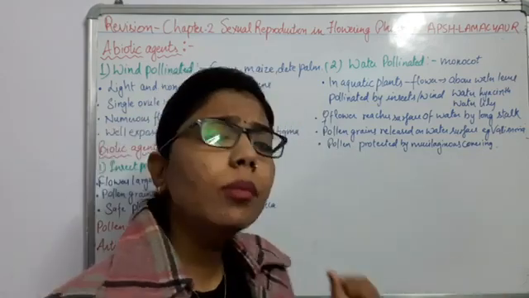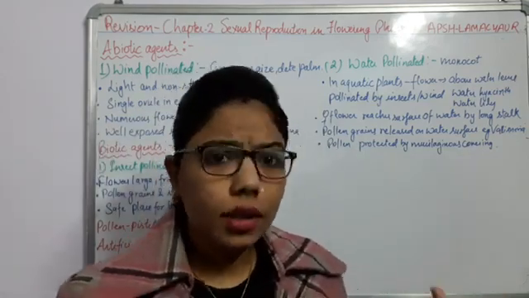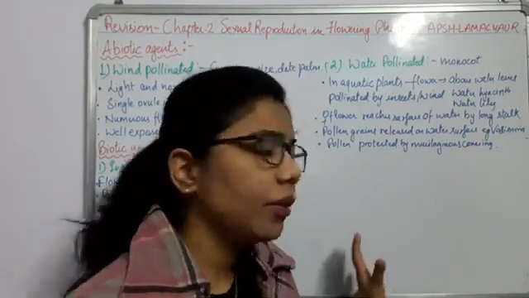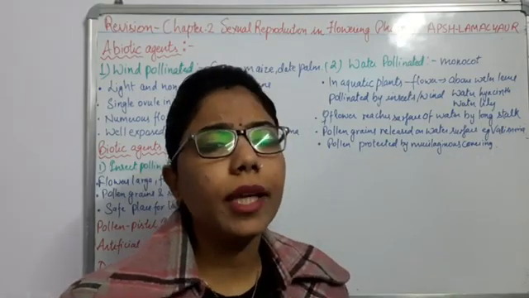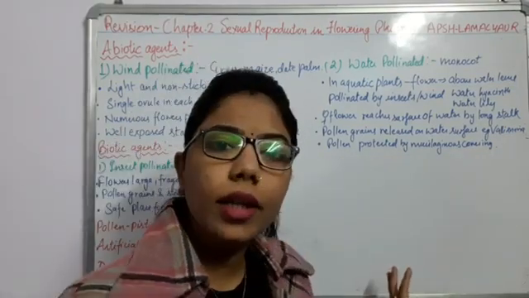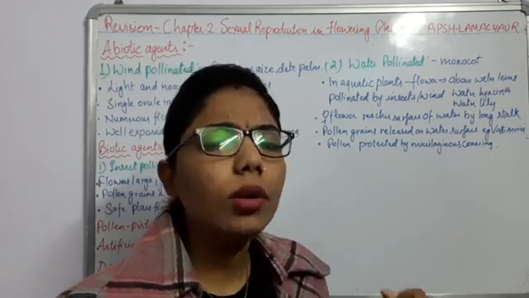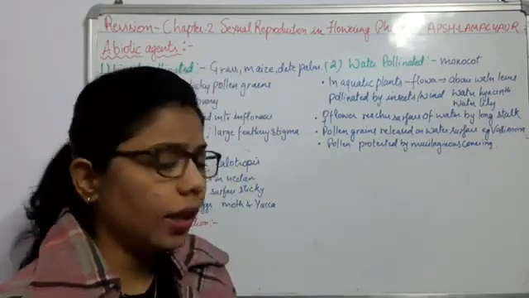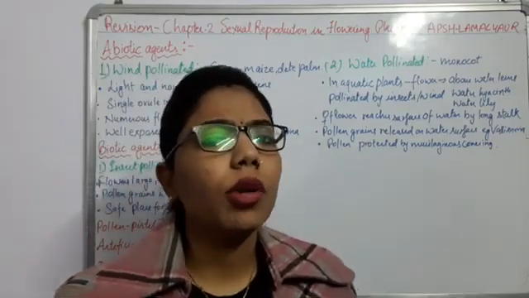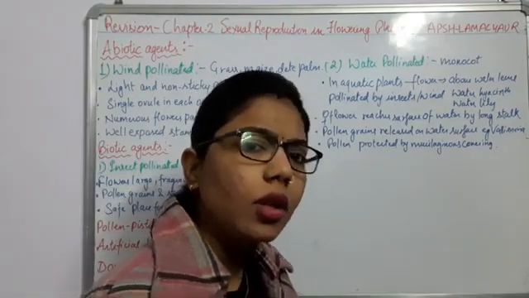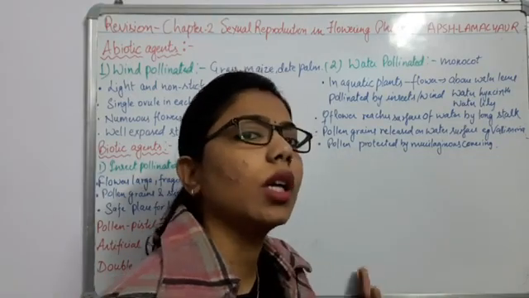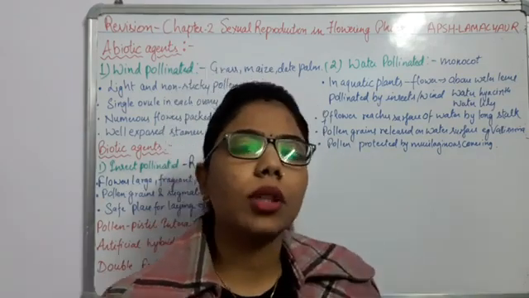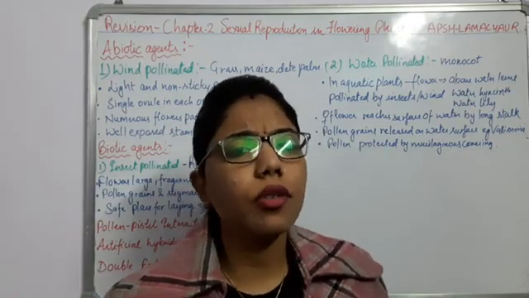Then comes fertilization. Fertilization is the fusion of the male and female gametes. But how will there be fusion of the male and female gametes? Because we know that plants are not able to move. So how will they go for sexual reproduction? For that there is one thing, that is pollination. Pollination ensures the transfer of the male gamete, that is pollen grains, to the stigma of the female part, right? So we have discussed pollination and the different agents of pollination.